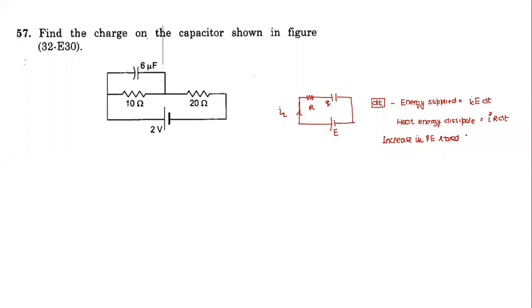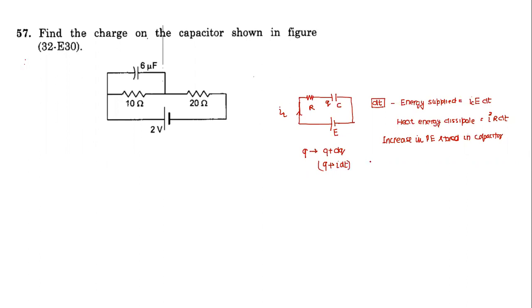What is the increase in potential energy stored in the capacitor? We have to know the potential difference between the plates. Q is given, C is there, so you know the potential difference. See, what is happening to the charge? Charge is changing from Q to Q plus dq. Charge is increasing by how much? dq. What is dq equal to? Charge is increasing from Q to Q plus I dt.